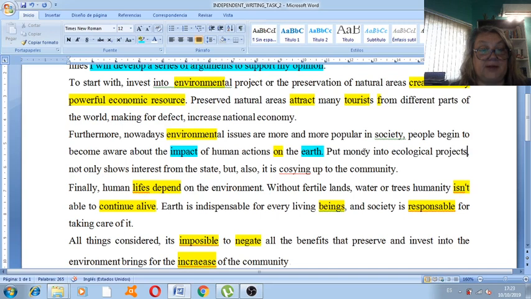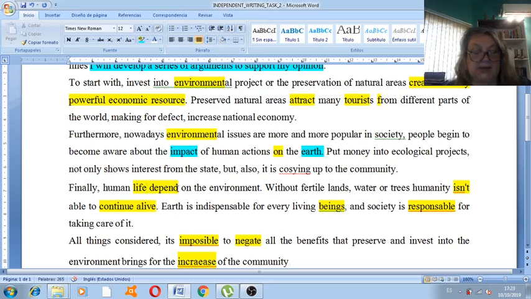Good. Finally, human lives depend. Okay, first of all, if it were plural, lives would be spelled with V, all right? So human lives depend. But in general, when one talks about these issues, we don't generalize because it's all human life, life in general for the whole of humanity. So the singular is preferable. And in this case then, because it's singular, we need to add an S to the verb. So human life depends on the environment.